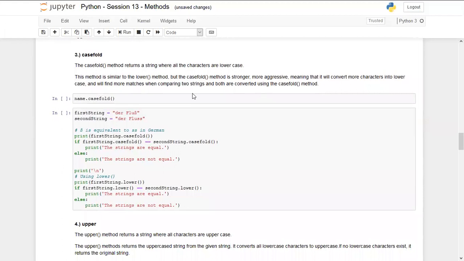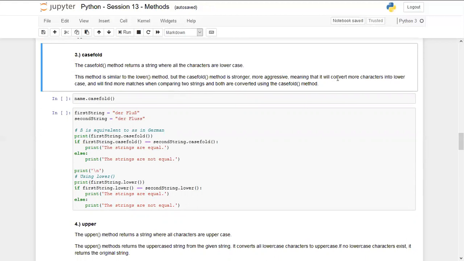So the casefold method returns a string where all the characters are in lowercase. This method is similar to the lower method, but casefold is stronger and more aggressive. These words are important because this method is much stronger than lower. Aggressive means that it will convert more characters into lowercase, and we will find more matches when comparing two strings that are both converted using the casefold method.